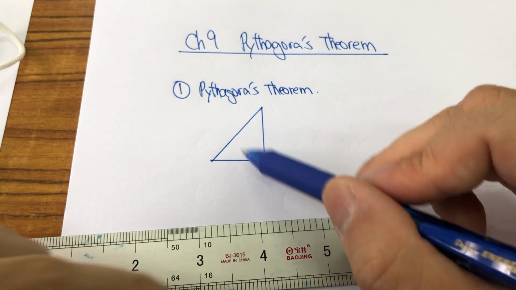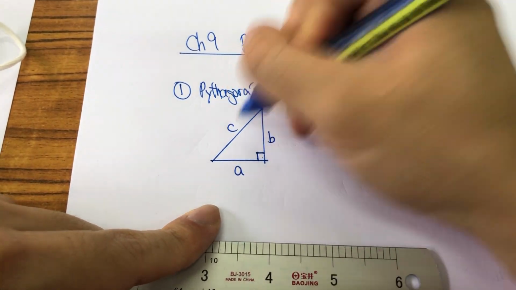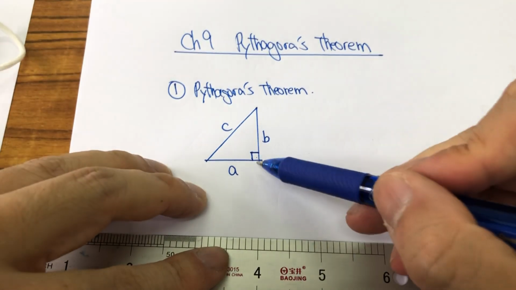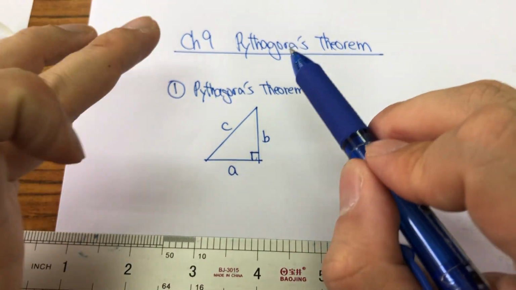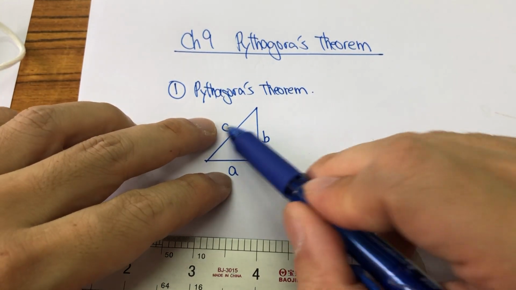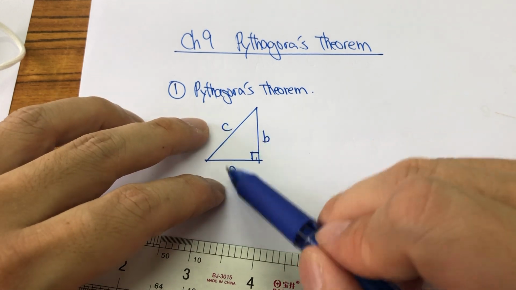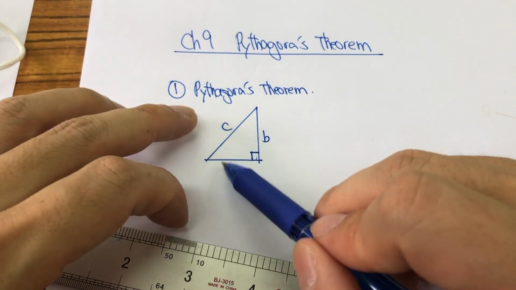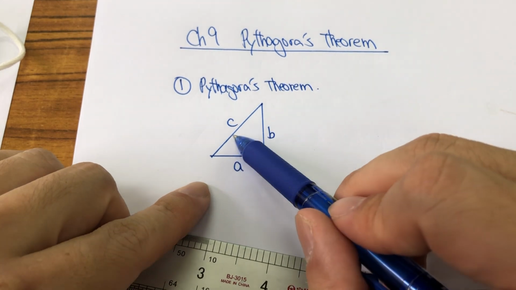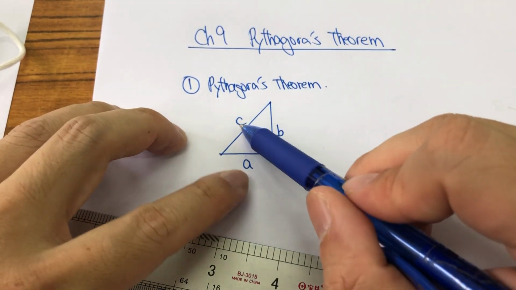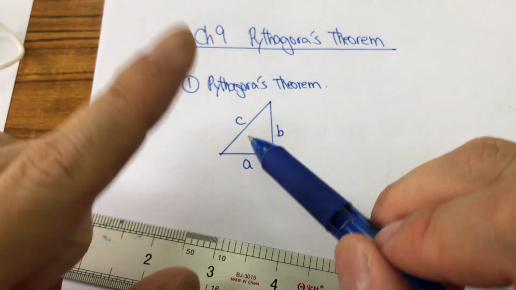There are three sides, so I just name them A, B, and C. If this is a right angle triangle, Pythagoras theorem is the way to link up the three sides. One of them is very special.